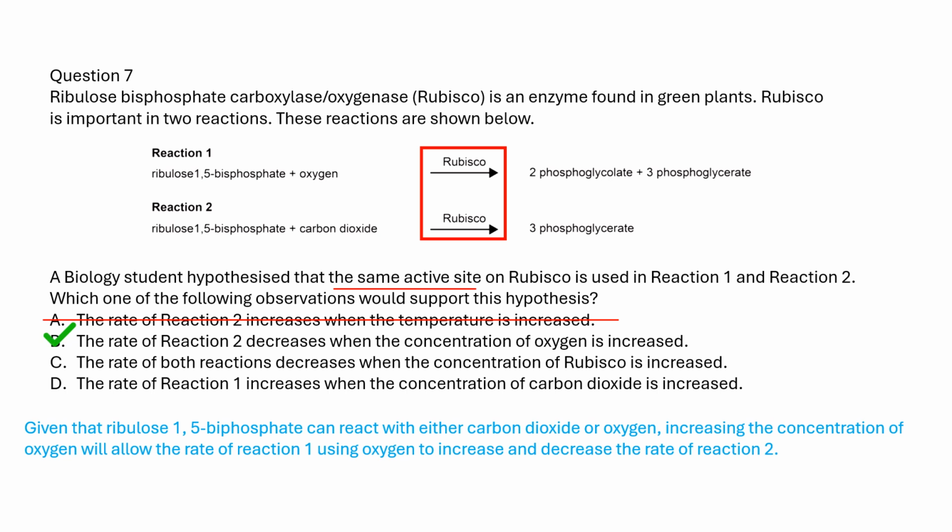If the concentration of Rubisco is increased, the rate of both reactions increases, not decreases. Assuming the concentration of carbon dioxide increases, the active sites of Rubisco will be occupied to catalyze reaction 2. So, the rate of reaction 1 will decrease.